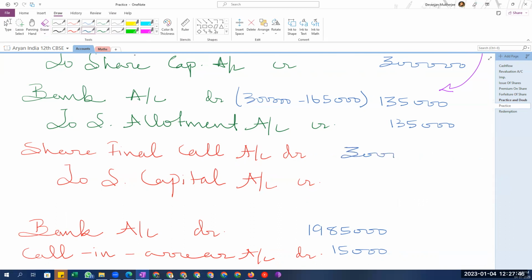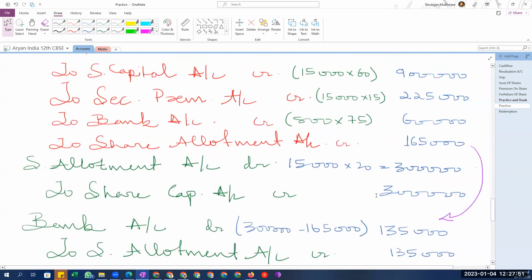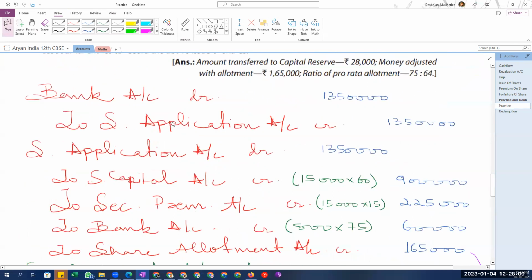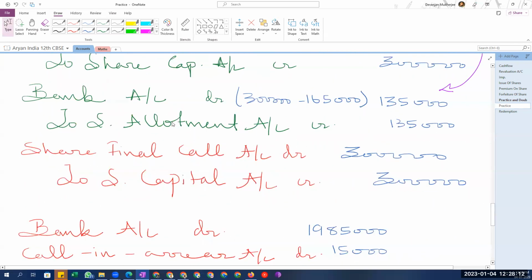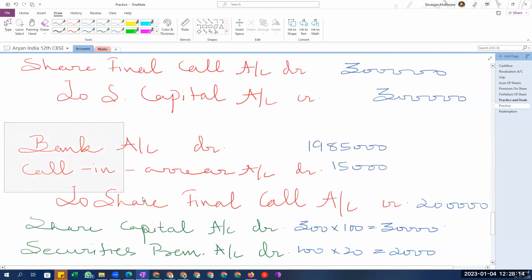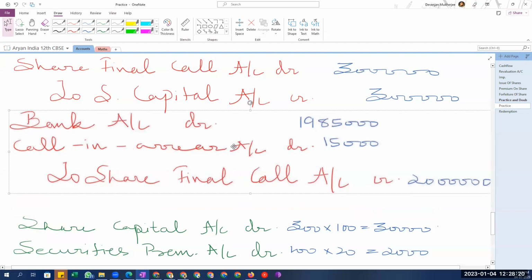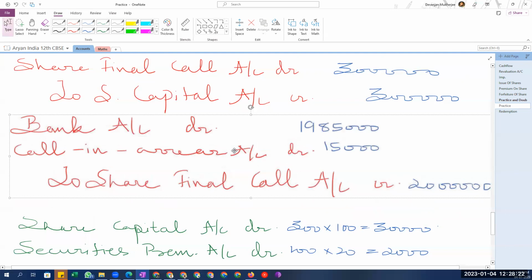But will we get 3 lakh in the bank? No. Why not? Because there is a person who had been allotted 400 shares and has now failed to pay. So how much will we have in the bank account?